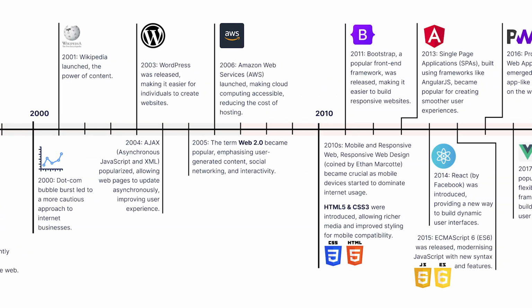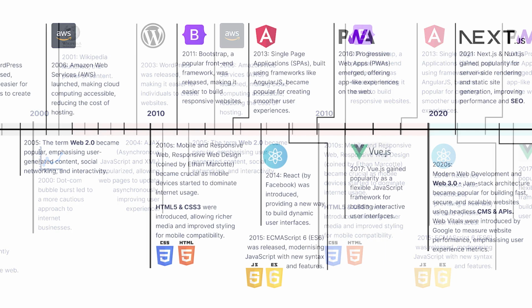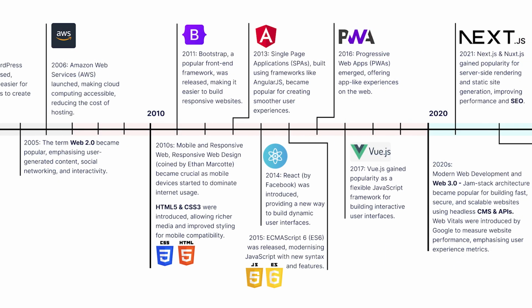In the 2000s, Web 2.0 focused on user-generated content and social interaction. After the dot-com bubble burst in 2000, platforms like Wikipedia and WordPress were created, allowing people to contribute their content. Ajax became famous in 2004, allowing websites to update content without refreshing the whole page. The term Web 2.0 became famous in 2005, showing a new phase of the internet that was more social and interactive. Amazon Web Services, launched in 2006, made cloud computing more accessible and lowered hosting websites' costs.